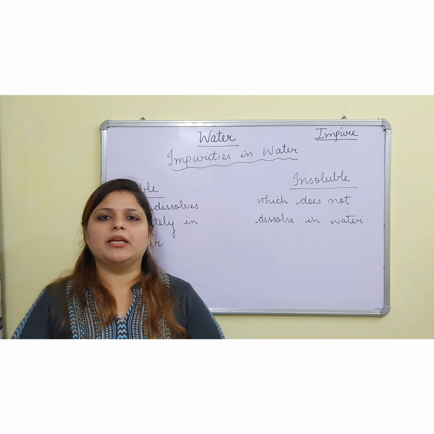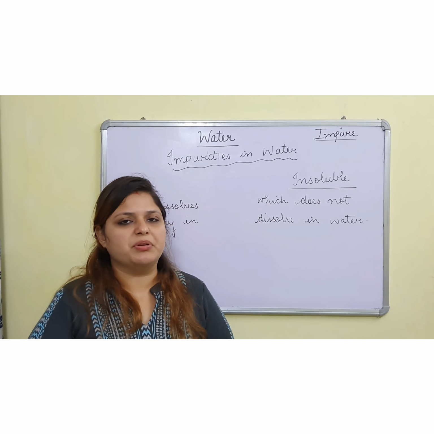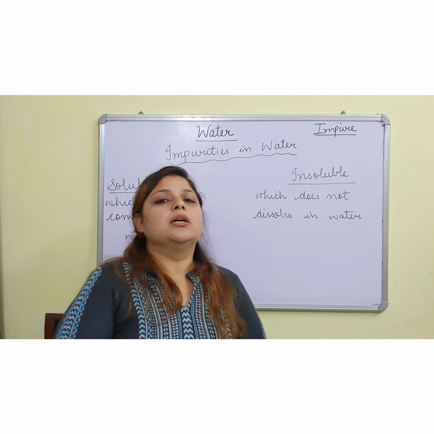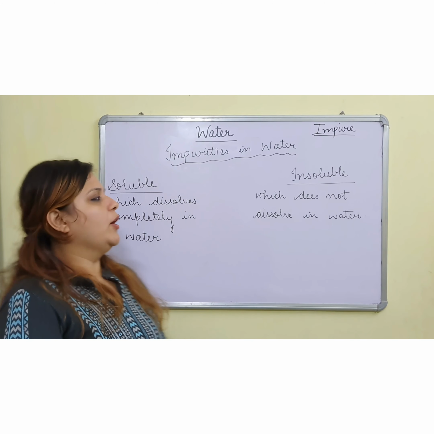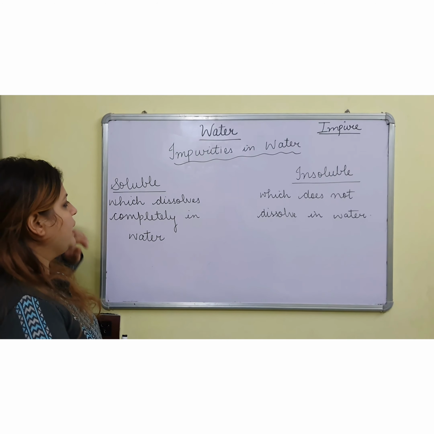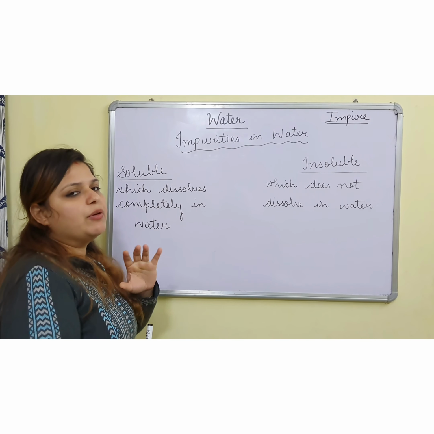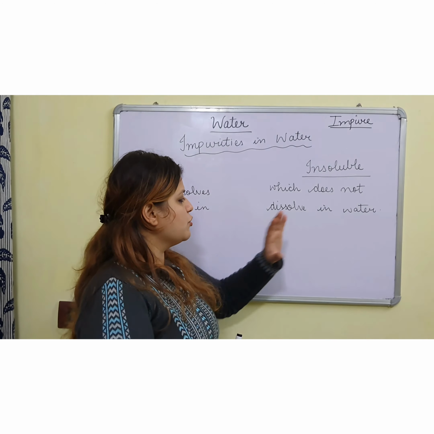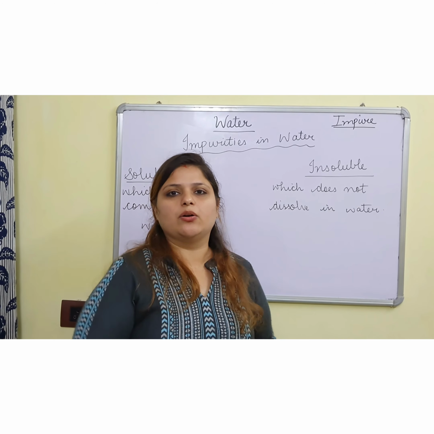It means some materials which are present in water can be seen and some cannot be seen. Why is it so? It is so because some materials are soluble in water and some materials are insoluble in water. What do you mean by soluble and insoluble materials? Soluble materials are those which properly dissolve in water, and after dissolving we cannot see them, and insoluble materials are those which do not dissolve in water and we can see properly after mixing also.